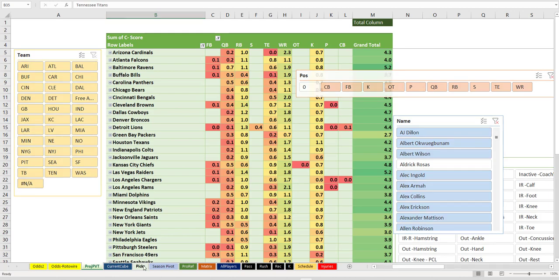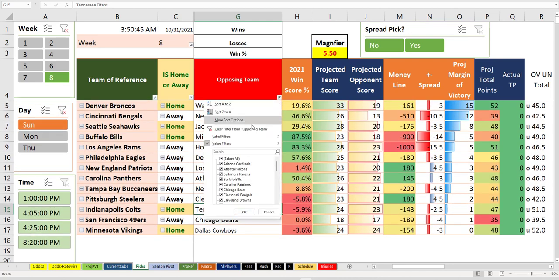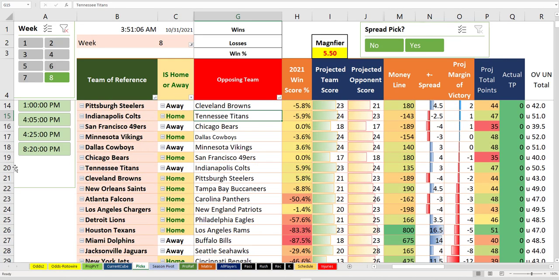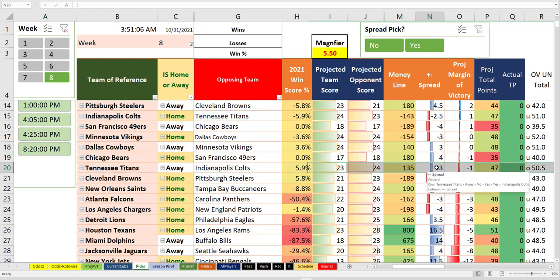So if he's playing, Indianapolis is getting some street cred here at home that I don't think they deserve against Tennessee. I mean, Tennessee doesn't win every game, but if they put Derrick Henry to work to win this game, I think that they do win, and it makes me want to take them. I like the other side of that game's line. They're at plus 135. You get 3 points with them. Why not take the 3 if you don't think that? Because Derrick Henry's going to run them within a touchdown anyway. That's a good pick. Or get them alternate line plus 3.5 if you can get it.